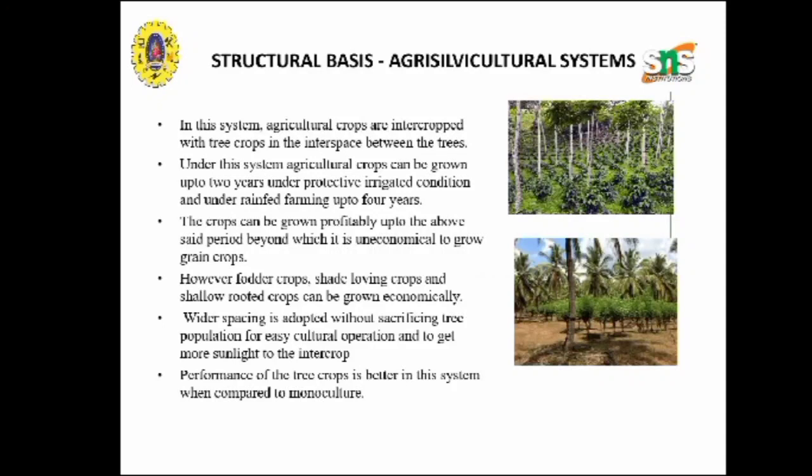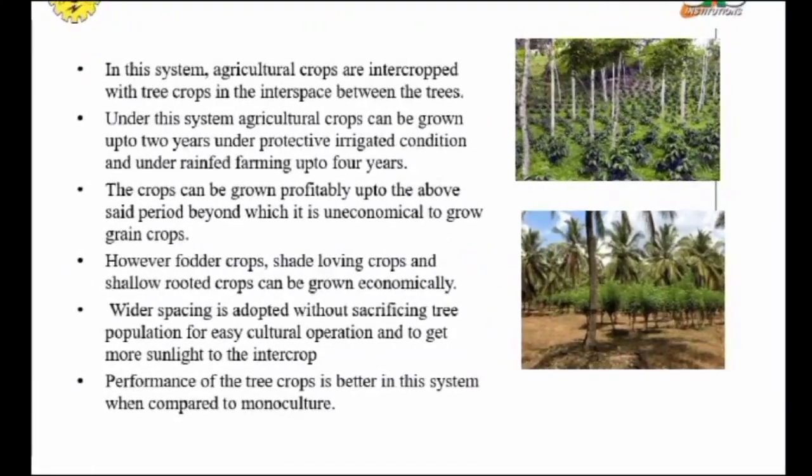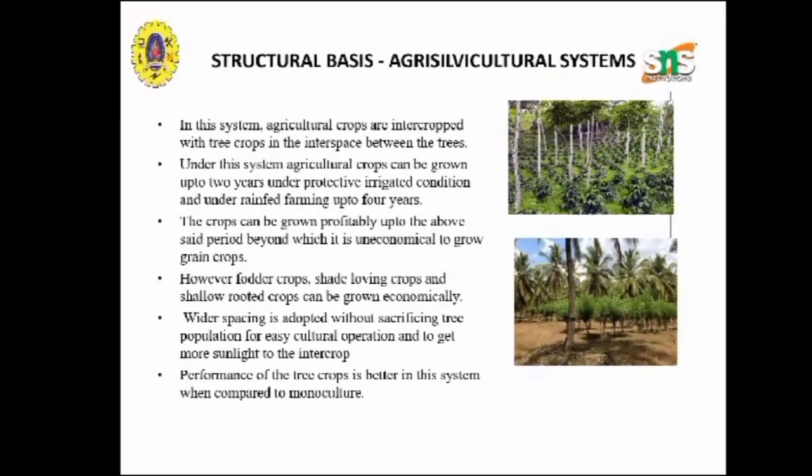However, fodder crops, shade loving crops and shallow rooted crops can be grown economically, and wider spacing is adopted without sacrificing tree population, and performance of the tree crops is better in this system.